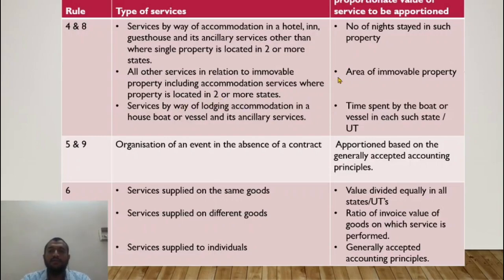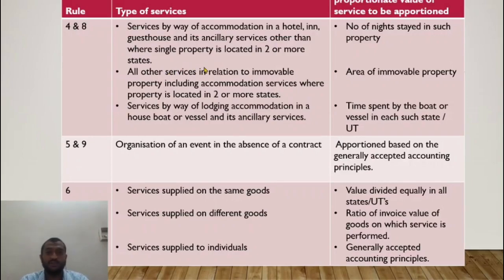All other services in relation to immovable property, real estate, including accommodation where the property is located in 2 states, will be based on the area of the immovable property. So a real estate agent provides me services to purchase properties in 2 states. One property is of 2000 SFT, the other property in another state is of 4000 SFT. So the amount, let us say 10 lakhs, I pay to the real estate agent, I apportion it to both the states.